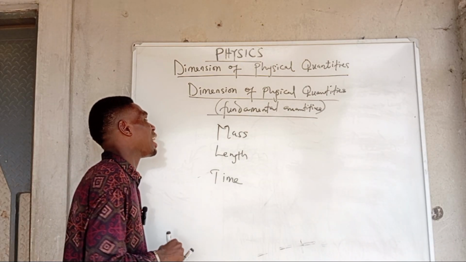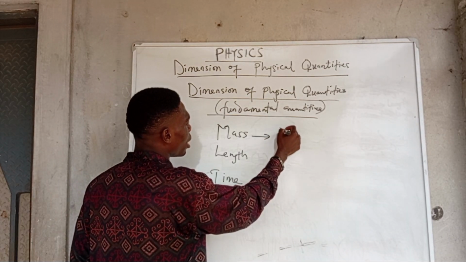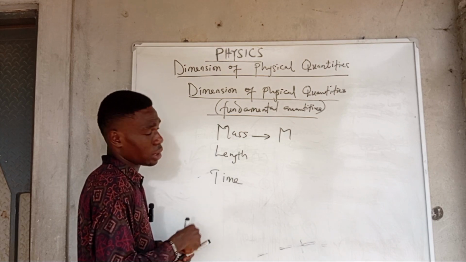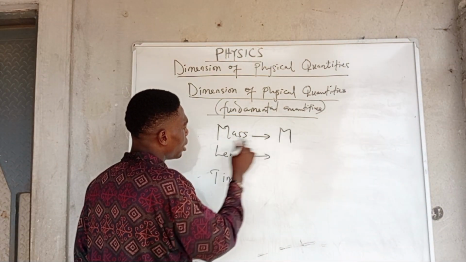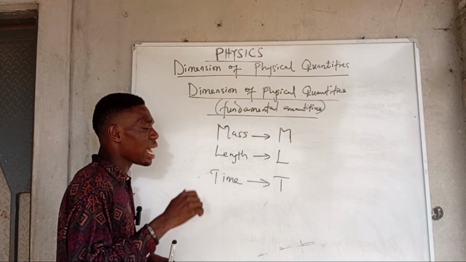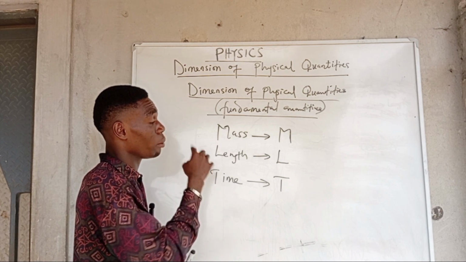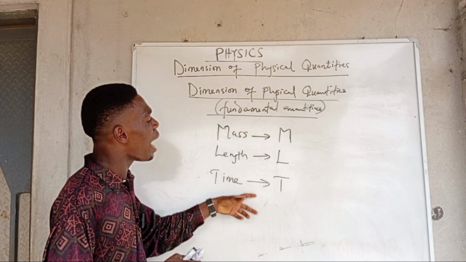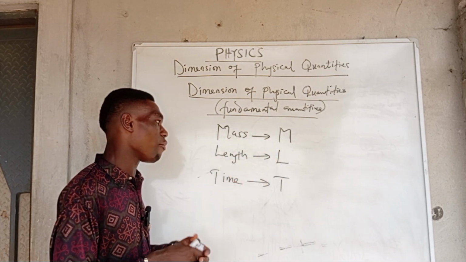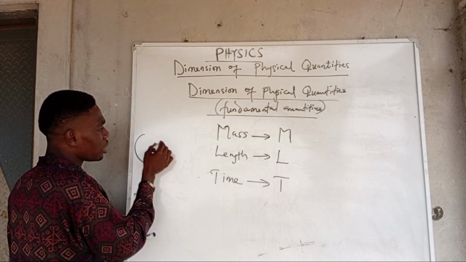All right, and so in dimension, conventionally we use what? Capital letter what? M. I should just tell you that we use the first letter of each of the fundamental quantities. So mass is capital letter M, length is capital letter L, and time is capital letter what? T. This implies that anytime you are doing dimension of other quantities, wherever you see mass, you have to replace mass with M. Wherever you see length, and I've shown you some of the quantities that are related to length, when you see them, just take them as length.